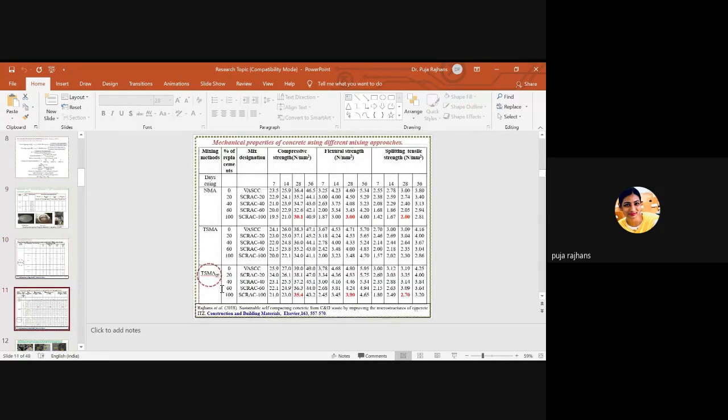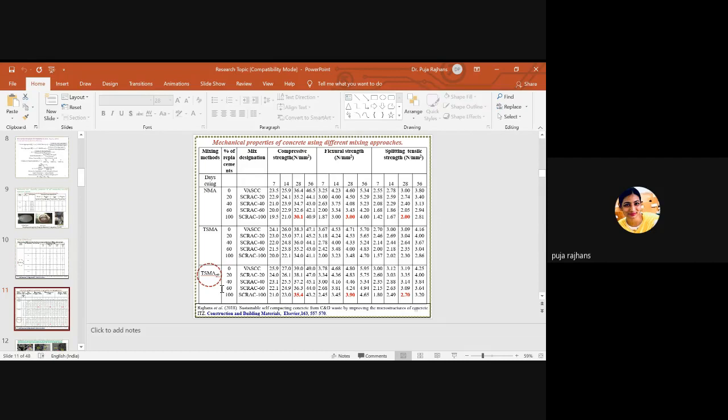And these are the mechanical properties. In mechanical properties, I have tested the compressive strength, flexural strength, and splitting tensile strength. Again, we have 3 mixing approaches: normal mixing approach, TSMA, and SFC, and we have the replacement percentage from 0 to 100. This is the mix designation and the compressive strength. My curing period is 7, 14, 28, and 56 days.